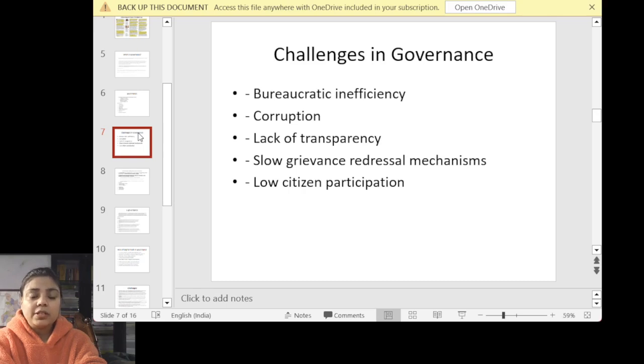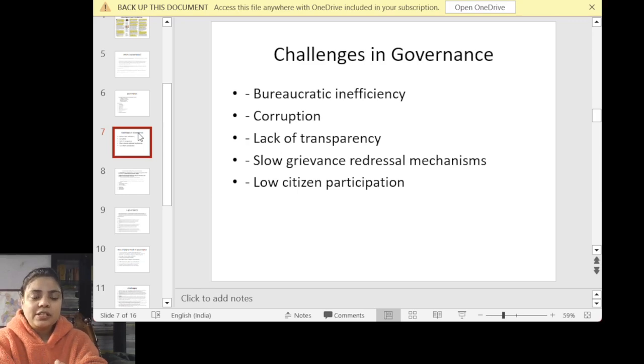Corruption is one of the biggest challenges; it is a colonial hangover, a colonial legacy which we are carrying, and let's see how long we are going to carry it. Next is lack of transparency. An opaque system has been made, so you cannot get the information regarding it. And for that we have the RTI also.